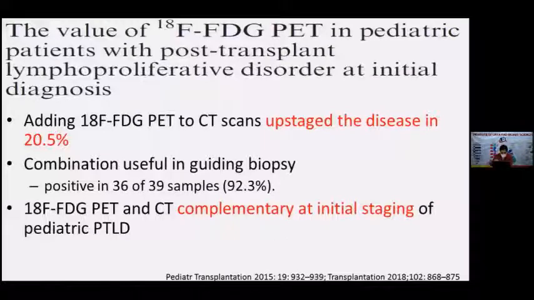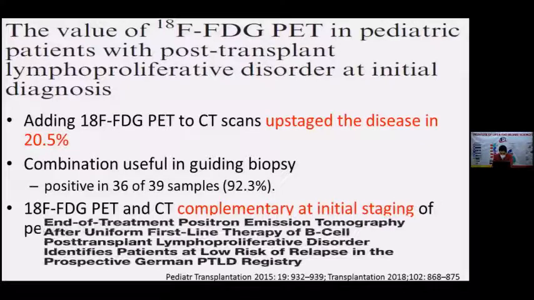This was a study that was published in 2015 in pediatric transplant patients. Addition of FDG PET to CT scan upstaged the disease in almost 1/5 of these patients, and they were complementary at the initial staging of PTLD. And PET scan also determined the risk of relapse. So if you can document that there are no PET avid lesions at the end of your therapy, that can predict a low risk of relapse in the prospective period.